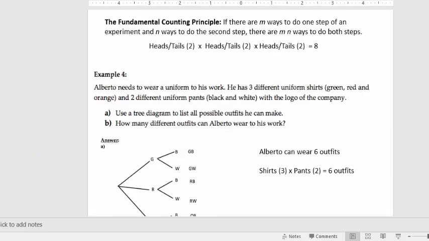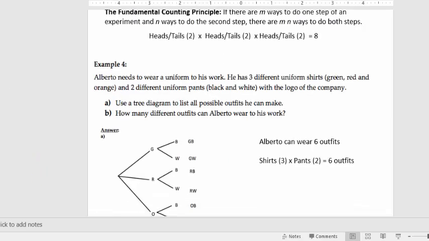So eventually, if you do enough of these tree diagrams, you can arrive at what's called the counting principle. The counting principle pretty much says that if there's a certain number of ways, m, to do one step of an experiment and a different number of ways, n, to do the second step of an experiment, there's going to be m times n ways to do both steps. Like when we just did the flipping of the coin, for flip 1, there were 2 outcomes. For flip 2, there were 2 outcomes. And for flip 3, there were 2 outcomes. So what did we do? We multiplied 2 times 2 times 2 to get our 8 possible outcomes for flipping a coin 3 times.